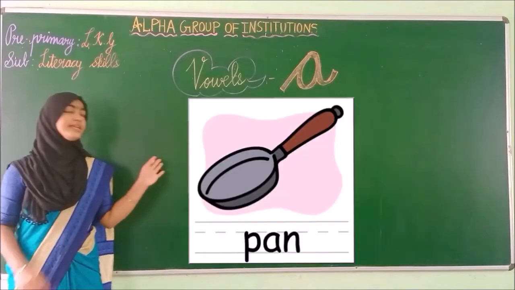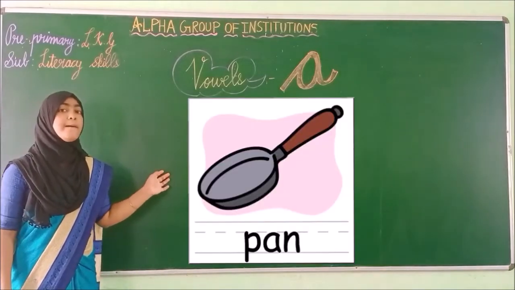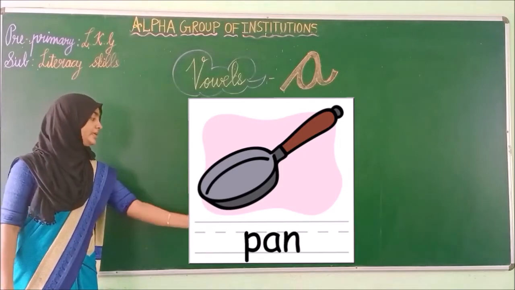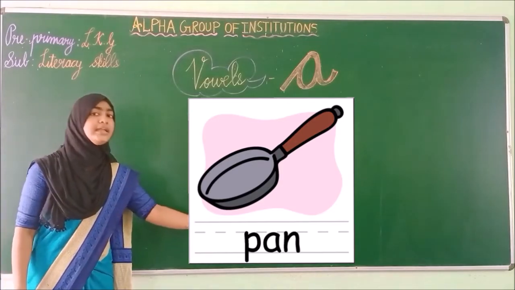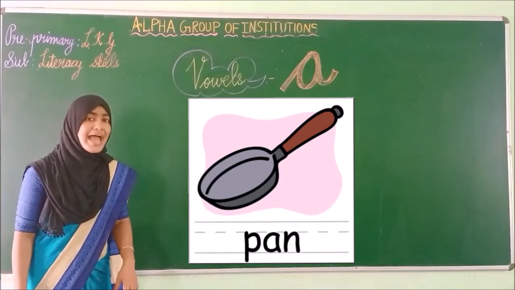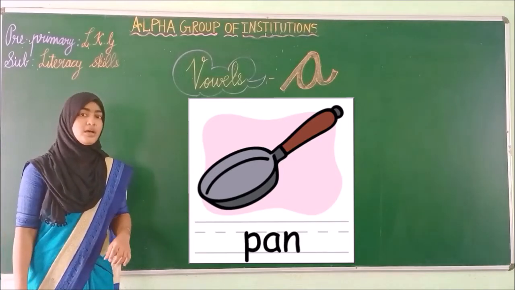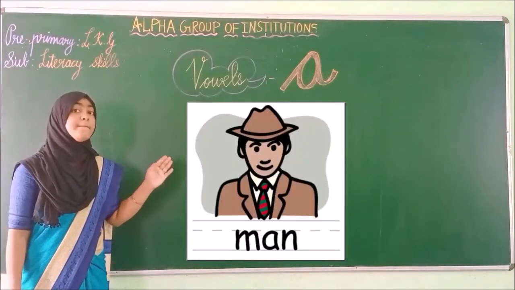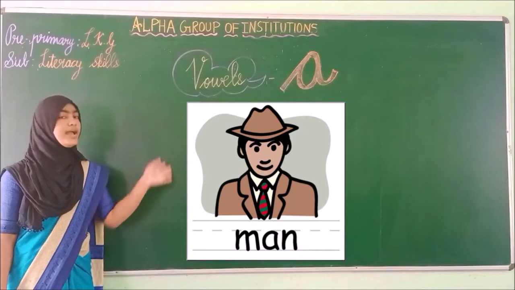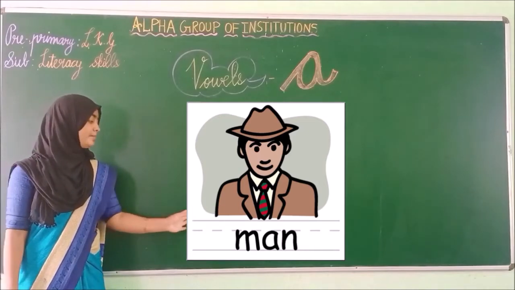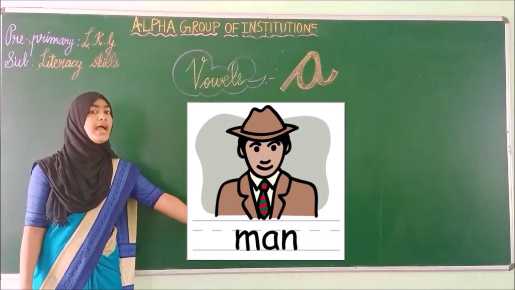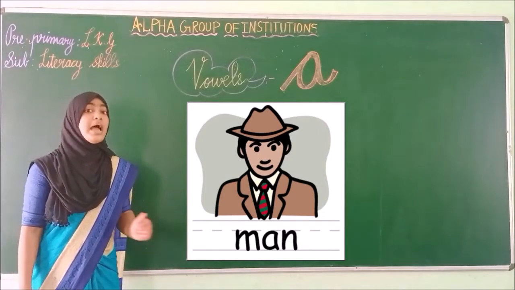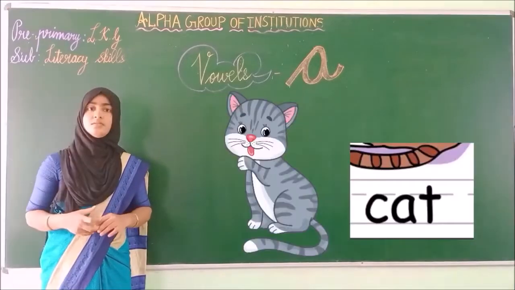Okay, children, see the next picture. What is this? Pan. P-A-N. Pan. But the pronunciation? Pan. Okay. See the next picture. What is this? Man. M-A-N. Man. Okay, children.